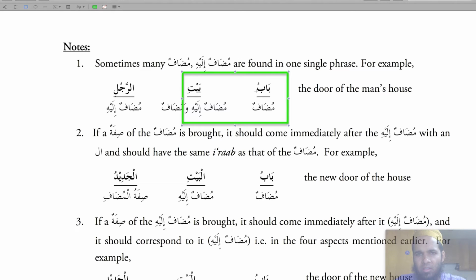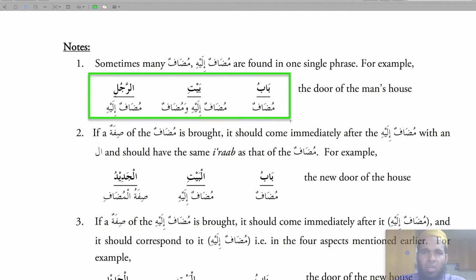In both cases, the babu part, the door, is the mudaf, and baitin or baitun is the mudaf ilay. So babu baitin is a door of a house, or babul baiti, the door of the house. And we want to extend it.